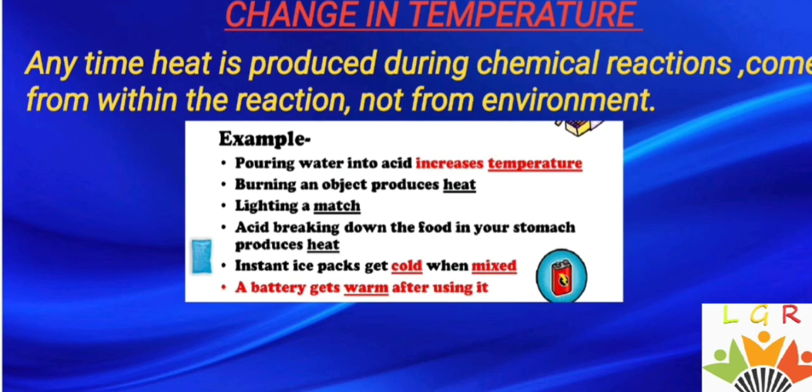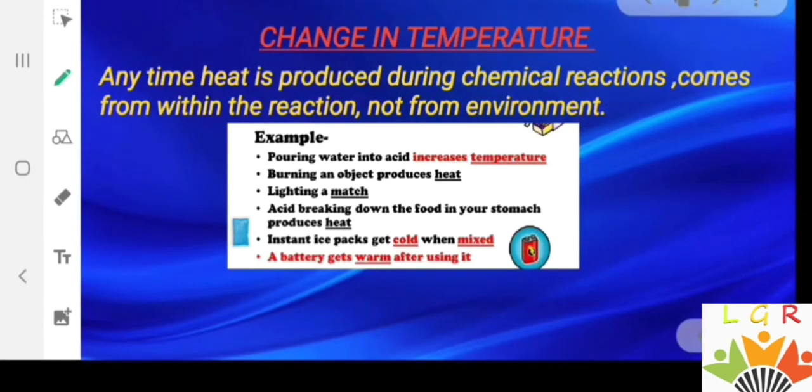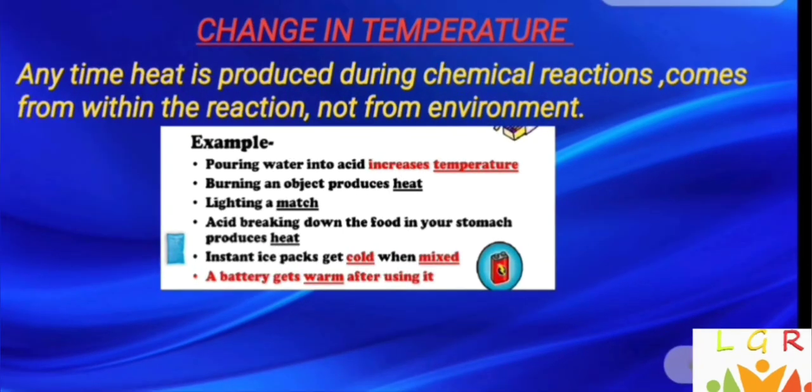Burning an object produces heat. Lighting a match, you can see there is heat production. Acid breaking down food in your stomach also produces heat. Instant ice packs get cold when mixed. A battery gets warm after using it. So these are reactions where heat is either absorbed or released.